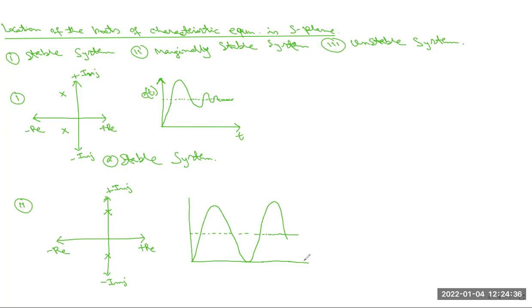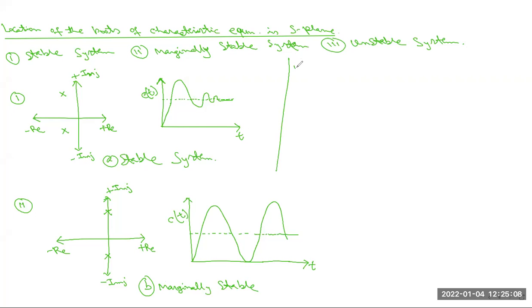This process continues up to the end of the system. This is c(t). So this is called marginally stable, or sometimes it is also called sustained oscillations. Marginally stable system. Okay. Is it clear to all of you?